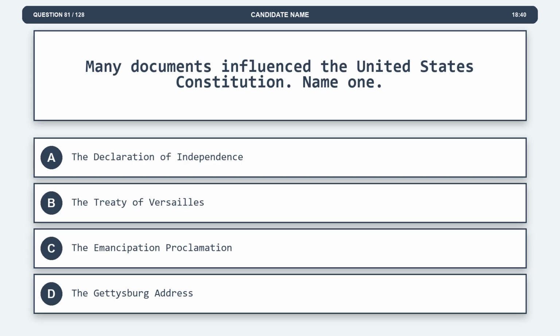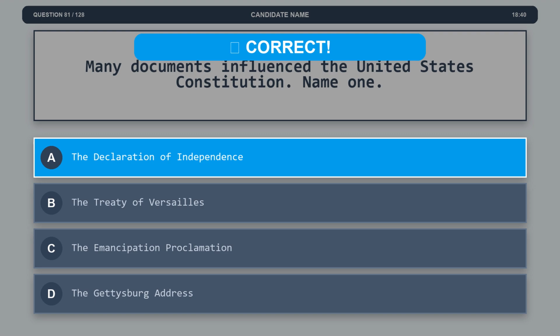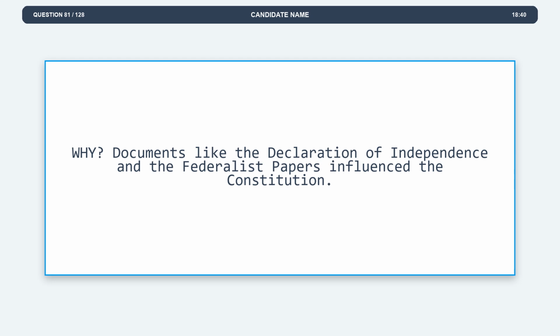Question 81. Many documents influence the United States Constitution. Name one. Option A, the Declaration of Independence. Option B, the Treaty of Versailles. Option C, the Emancipation Proclamation. Option D, the Gettysburg Address. The correct answer is option A, the Declaration of Independence. Explanation. Documents like the Declaration of Independence and the Federalist Papers influence the Constitution.